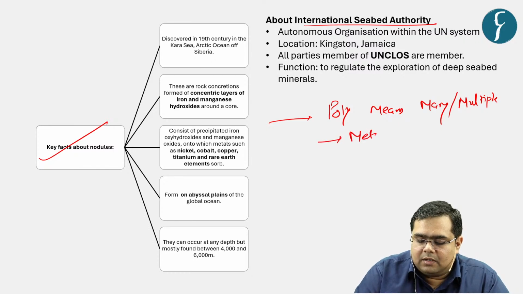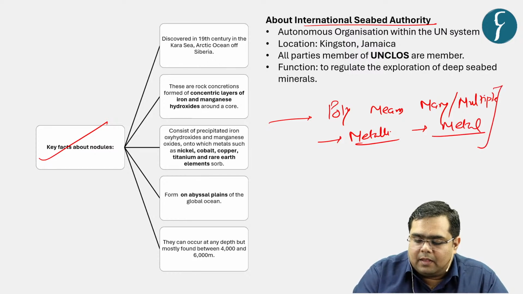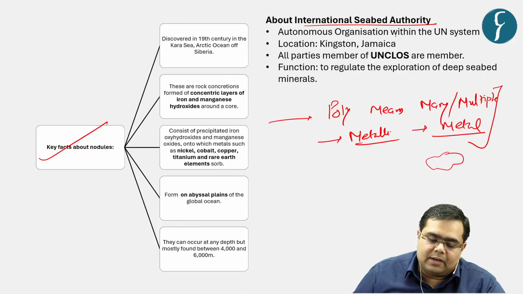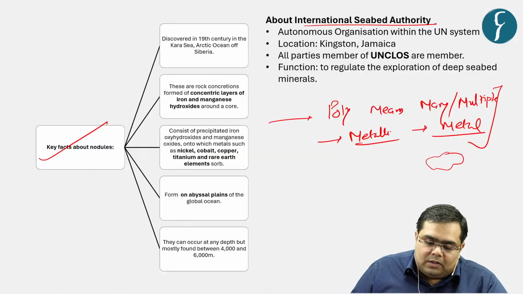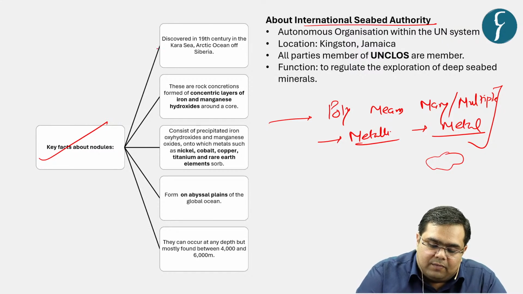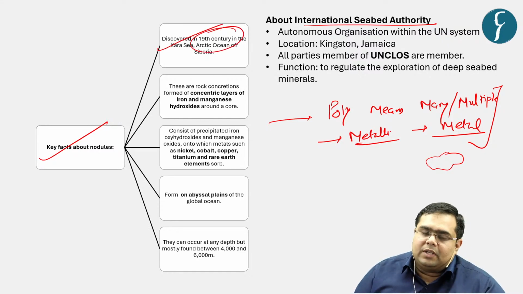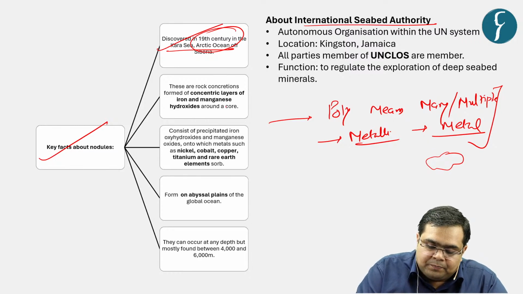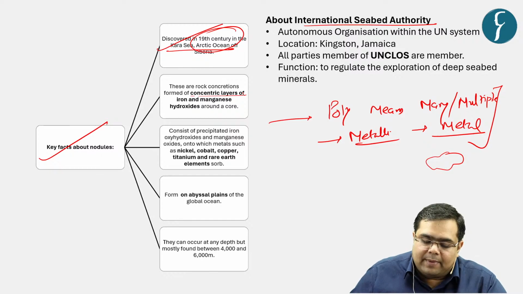Metallic means made up of metal, and nodules means something of this size. So this is an actual photograph of polymetallic nodules. These particular polymetallic nodules were discovered in the 19th century in the Kara Sea, that is the Arctic Ocean region of Siberia, that is Russia. Okay, what are these polymetallic nodules?